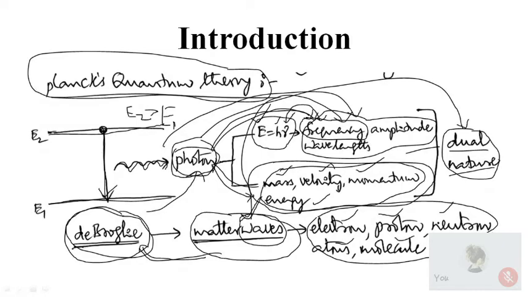Therefore, whenever the particle is in motion, it is always associated with the corresponding wave. That wave is known as a matter wave or de Broglie wave. And since this concept is given by de Broglie, it is known as the de Broglie hypothesis of matter waves.